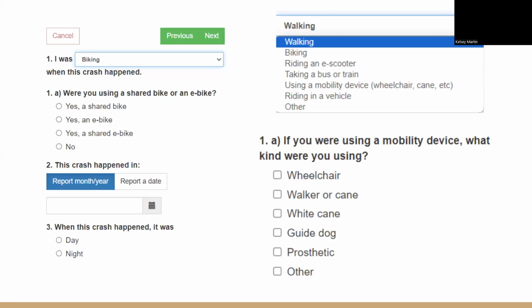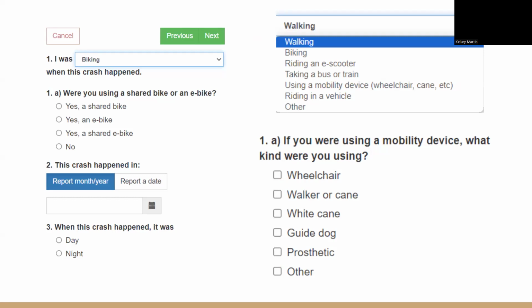Something similar to this will come up, a little survey. You'll first choose which mode of transportation you were using. So this could be biking, walking, riding an e-scooter, taking a bus or a train, using a mobility device, etc. And some of these might come up with a second question.